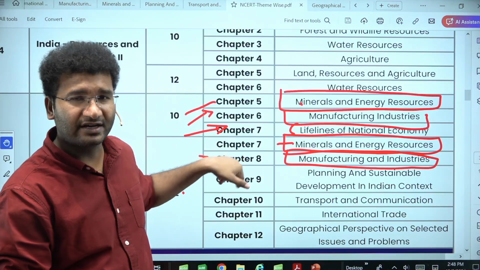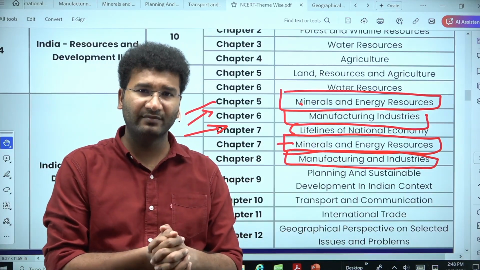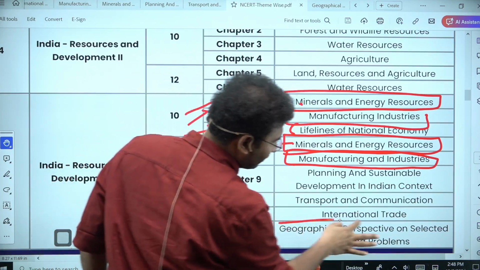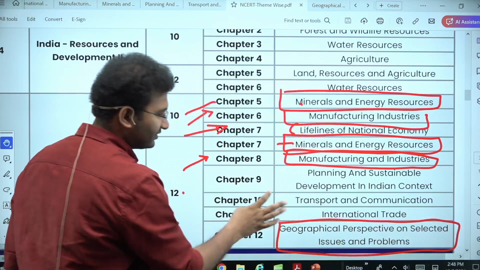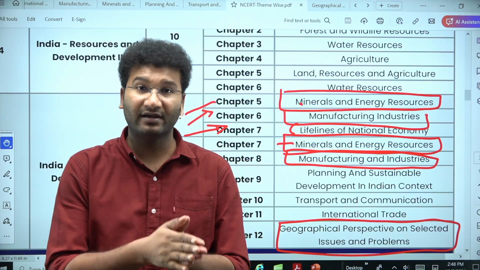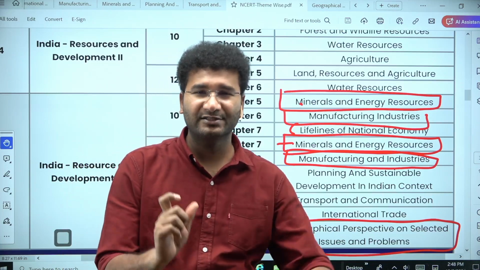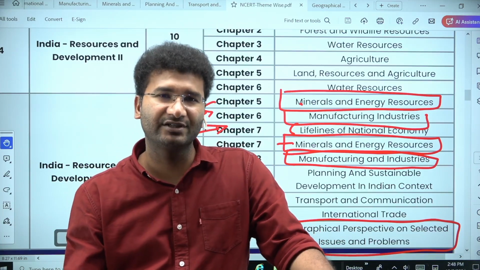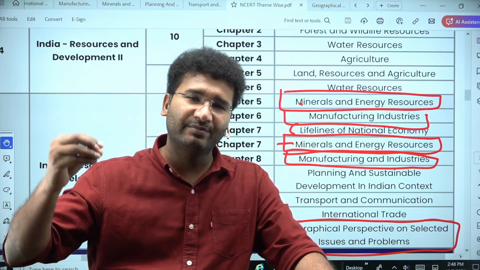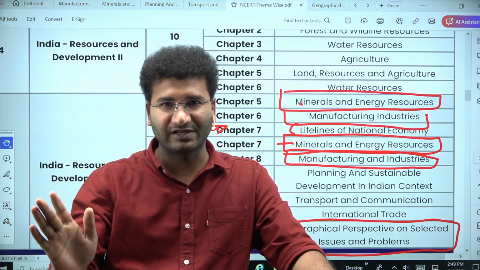On the contrary side, here you will have the perspective of geography. Perspective of geography means here the perspectives are the geographical perspectives of selected topics, issues and problems. For example, let's take climate as a component, and climate is changing over a period of time. You know that. Now, what kind of perspective do you have towards this climate change? Should I think that climate change is common and it has been happening since thousands of years, so why should I be worrying? This is one perspective that I have.